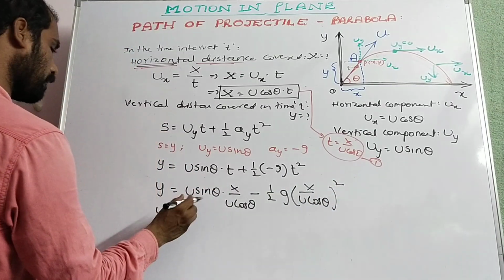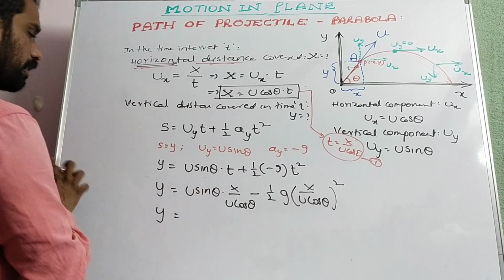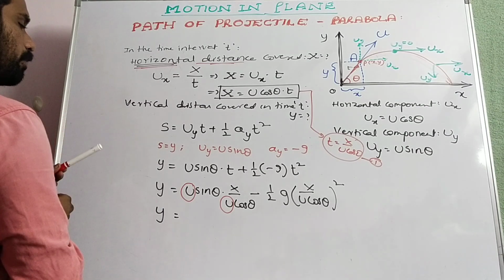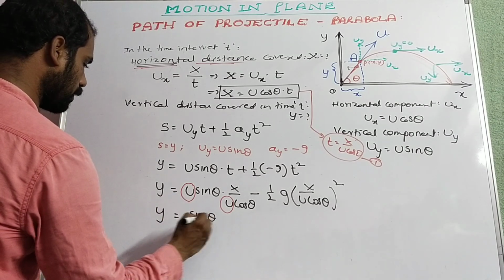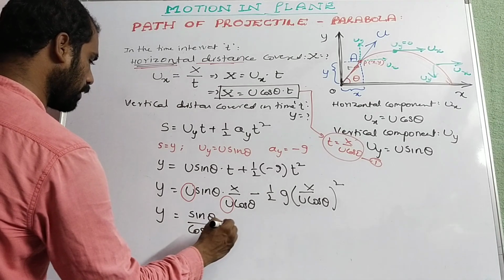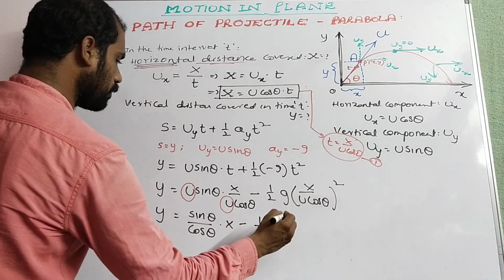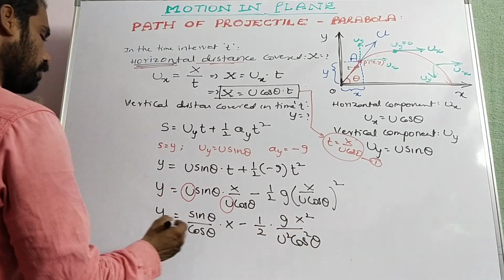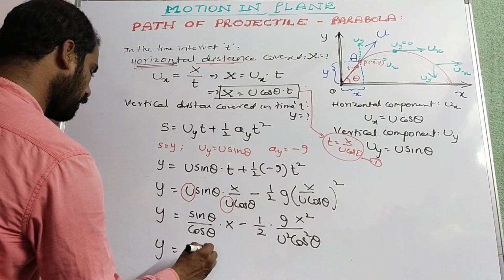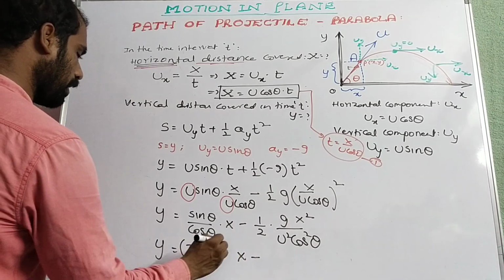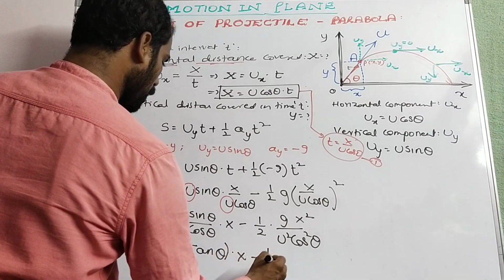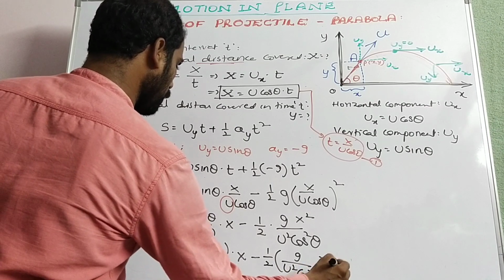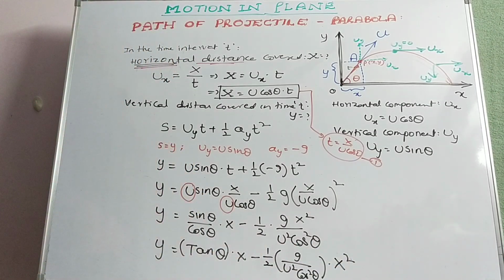The u gets cancelled, giving sin theta by cos theta into x minus half into g into x square by u square cos square theta. So y is equal to tan theta into x minus half into g by u square cos square theta into x square.